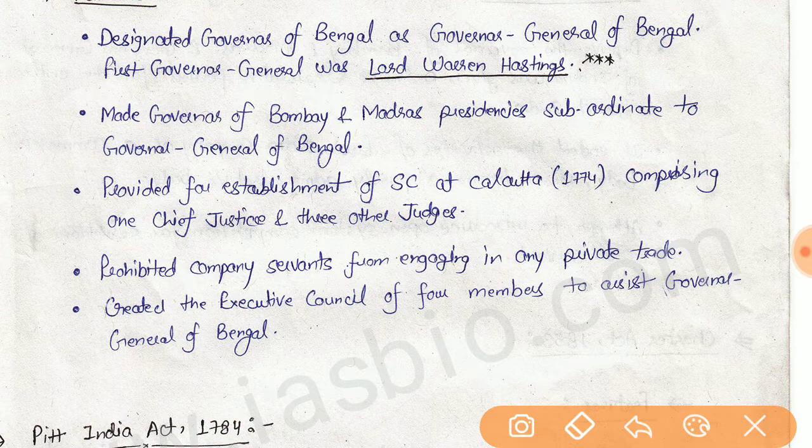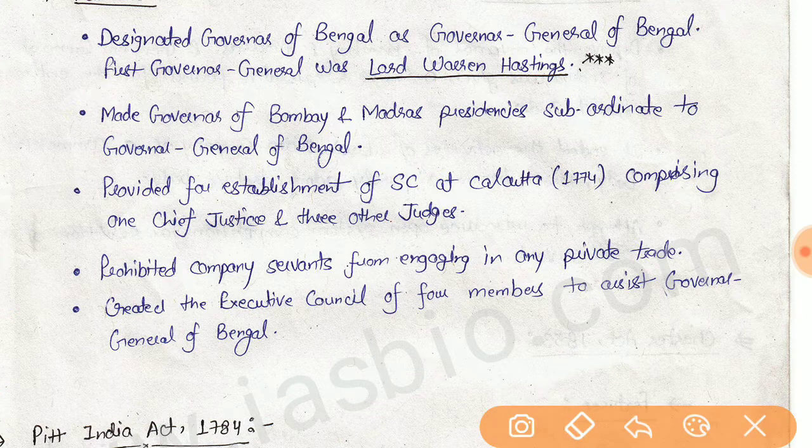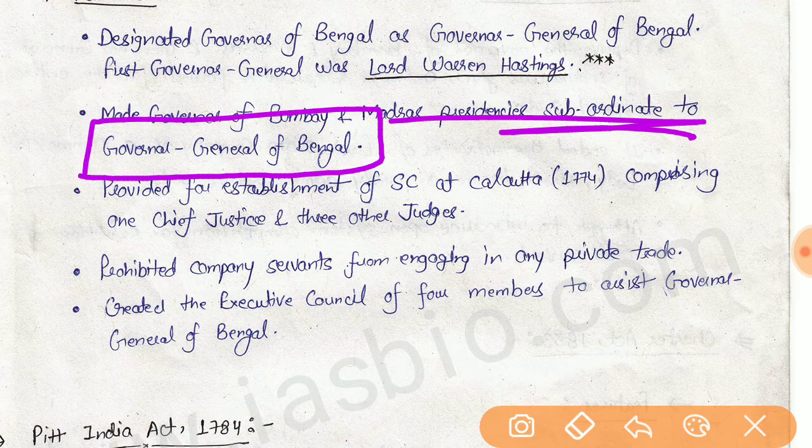An executive council with four members was created for the assistance of the Governor General of Bengal, and this Regulating Act made the independent presidencies of Bombay and Madras subordinate to the presidency of Bengal.